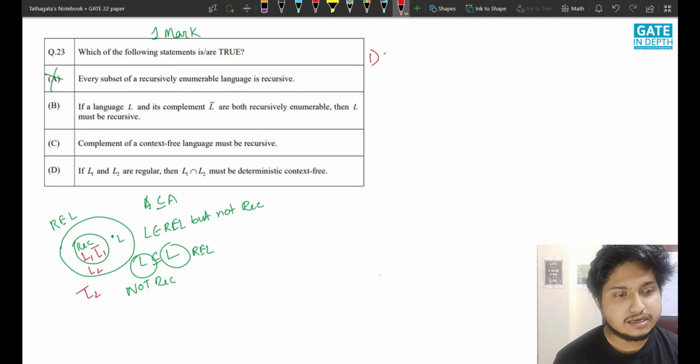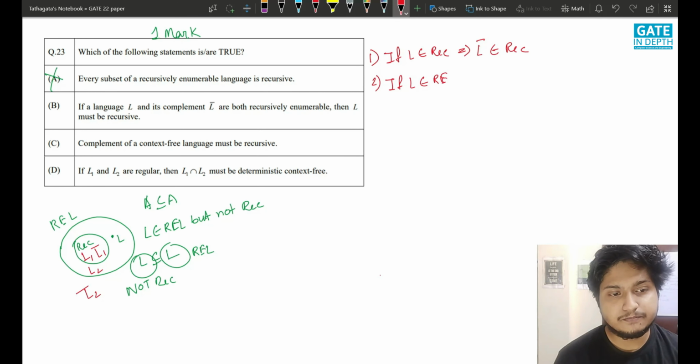One, if L belongs to REC, it implies that L complement will also belong to REC, and the second one says that if L belongs to REL but not REC, it implies that L complement will not belong to REL.